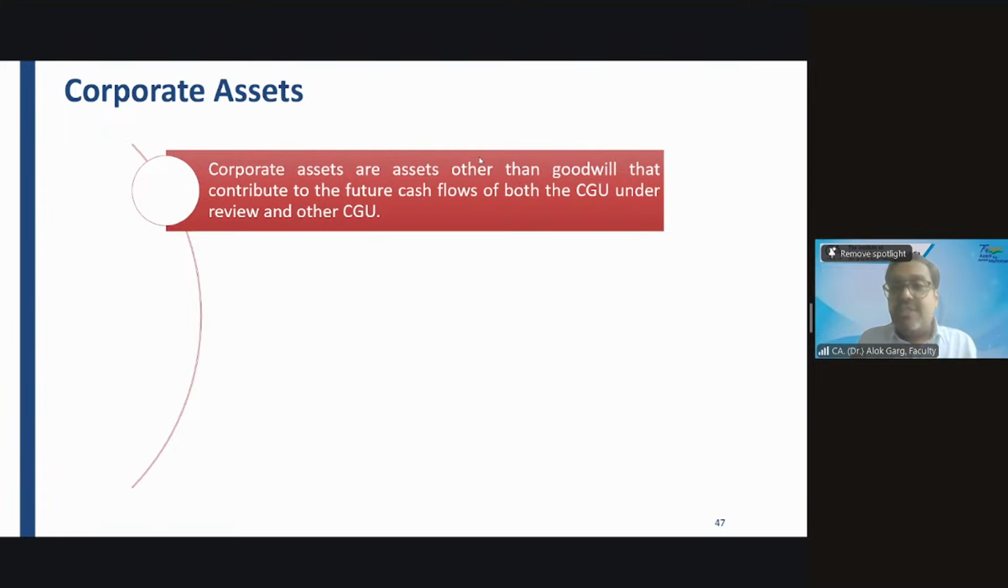For impairment testing, you need to attach this corporate asset to the CGU, whatever CGU is there. For example, in an organization, there are 5 cash generating units. For example, there are 5 factory buildings, 5 factories. And to manage the operations of these 5 factories, there is 1 office building. So how many cash generating units are there? 5. Let's say the value of this corporate asset, the office building, is 100 crores.